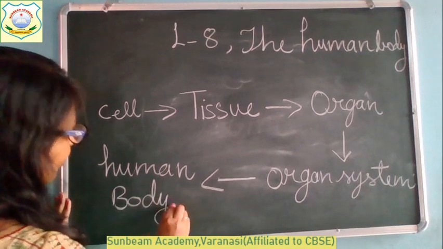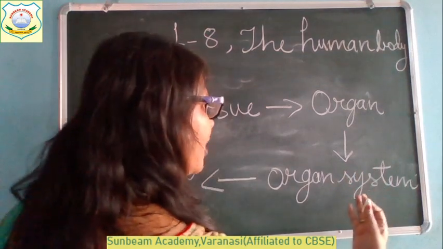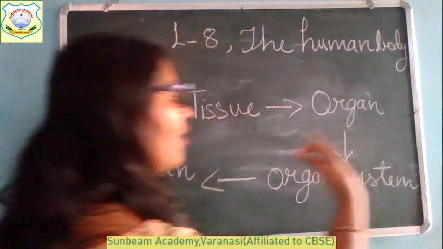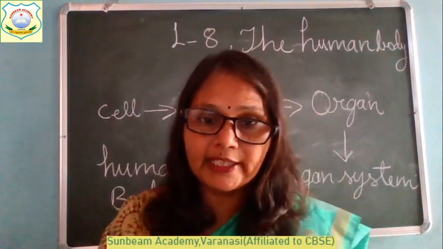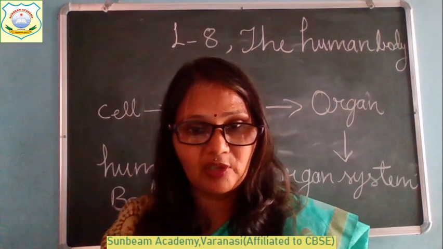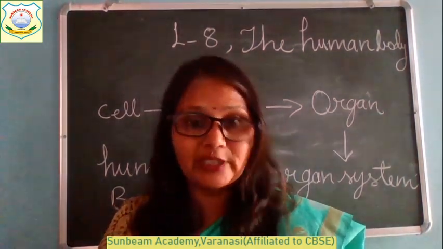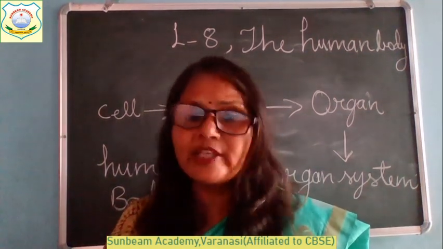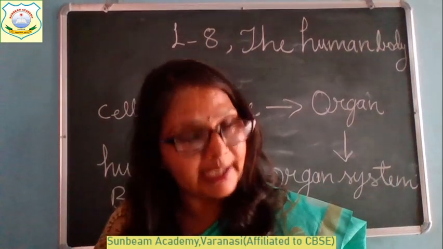Today we will read about the human body. For reading about the human body, first we come to know about the different organ systems. And children, we have different types of organs. Some organs which we can see are called external organs, like our hand, our legs, our eyes, nose. But some organs which we cannot see, which are present inside our body, are called internal organs.